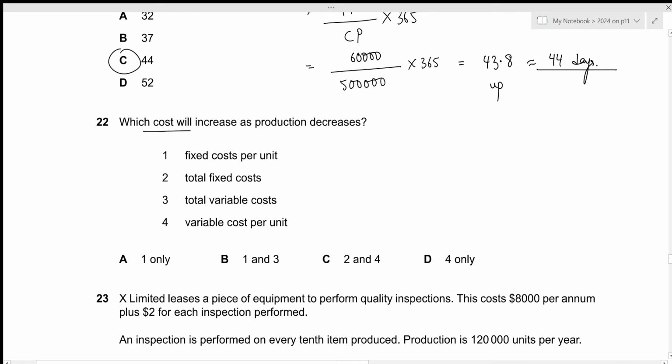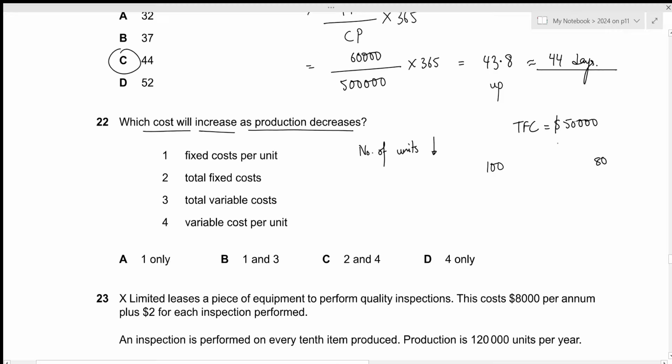Which cost will increase as production decreases? Okay, so as the number of units decreases, which cost will increase? The first one is fixed cost per unit. So I can just give an example. Let's say the total fixed cost is 50,000. Now, let's say the number of units, previously we had 100 units, now we are reducing it to 80 units.